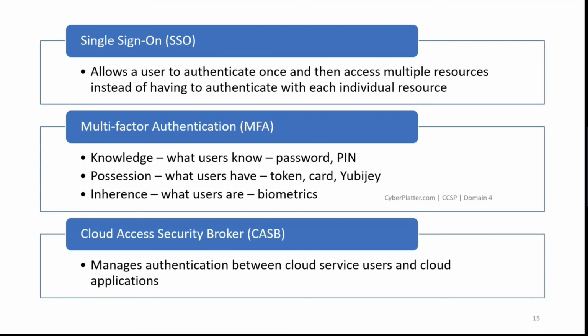There are three primary types of CASB solutions: forward proxy, reverse proxy, and API based. Forward proxy. This type of CASB sits close to the user, that is on their desktop or mobile phone, and uses an encrypted man-in-the-middle technique to securely inspect and forward all cloud traffic for the user. This type of CASB requires you to install certificates on every single device that needs to be monitored. This makes it challenging to deploy in large distributed organizations.